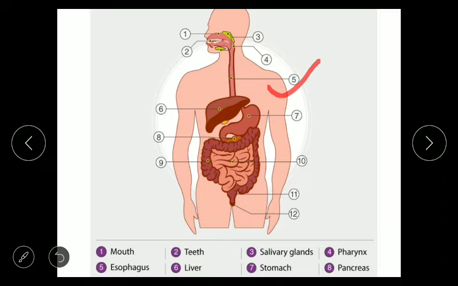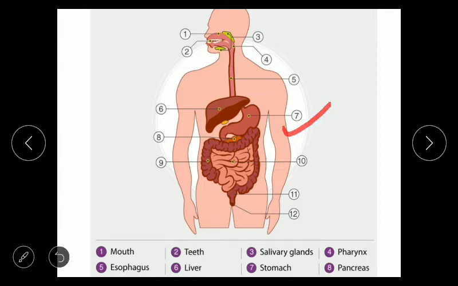There is one more important term related with the esophagus. The food moves forward in the esophagus by a movement, and that movement is known as peristaltic movement. So this is very important. We have to keep in mind that by the process of peristaltic movement, food moves in the forward direction in the esophagus, and from the esophagus finally the food enters into the stomach, which is label number 7.